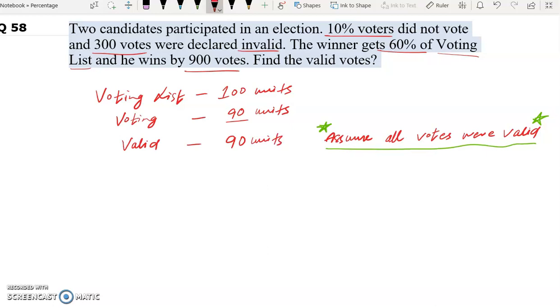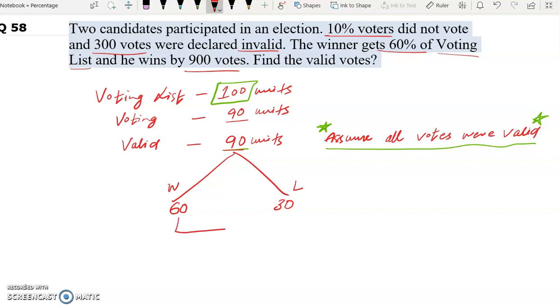Now in this question it says the winner gets 60% of voting list and he wins by 900 votes. Our voting list is 100. 60% of 100 is 60. So out of these 90 units, the winner gets 60. Now out of 90 valid votes, if the winner gets 60, the loser will get 90 minus 60 is 30 units.